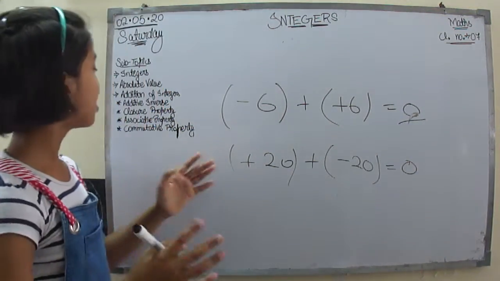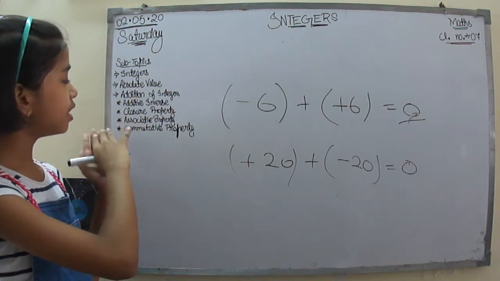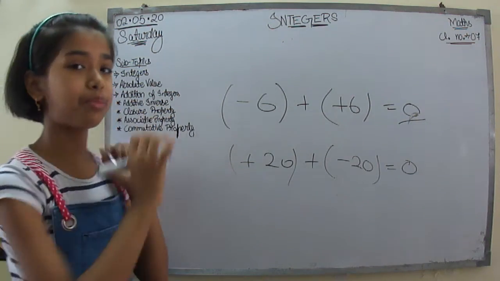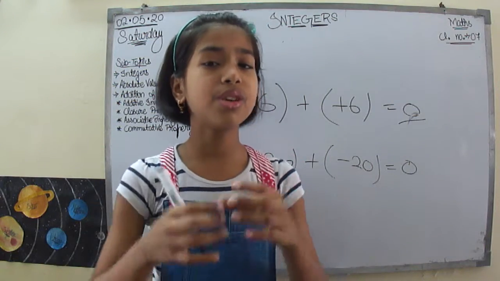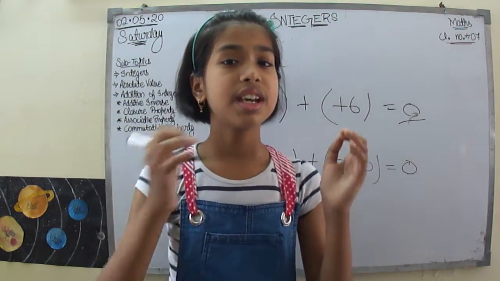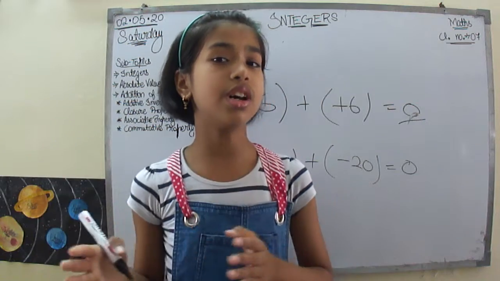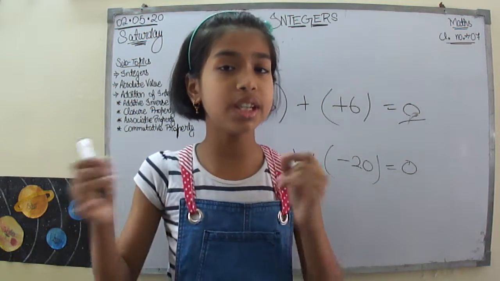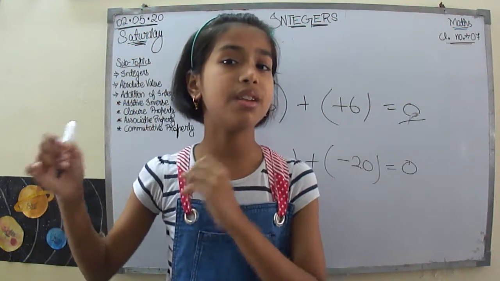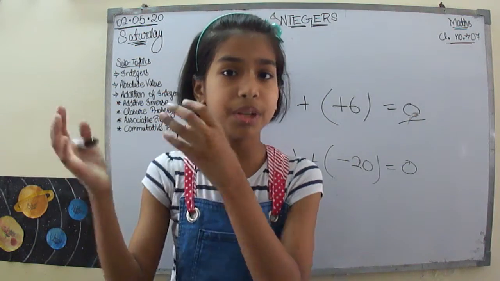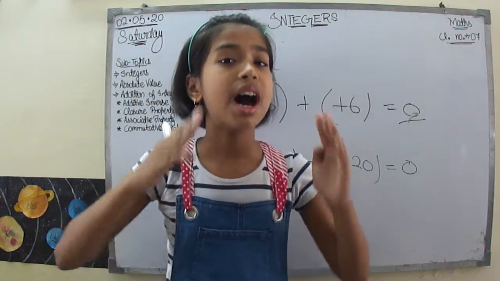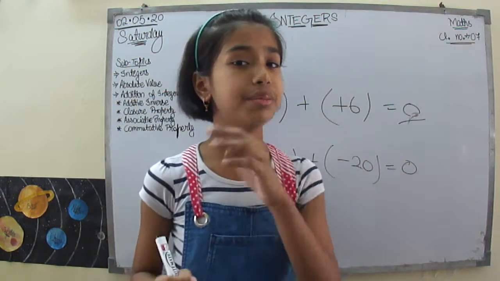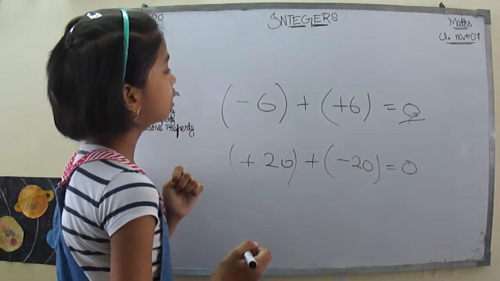Now let's talk about the closure property of addition. The closure property is just that integer plus integer will always be an integer. It will not be a fraction or a decimal. It will always be an integer.